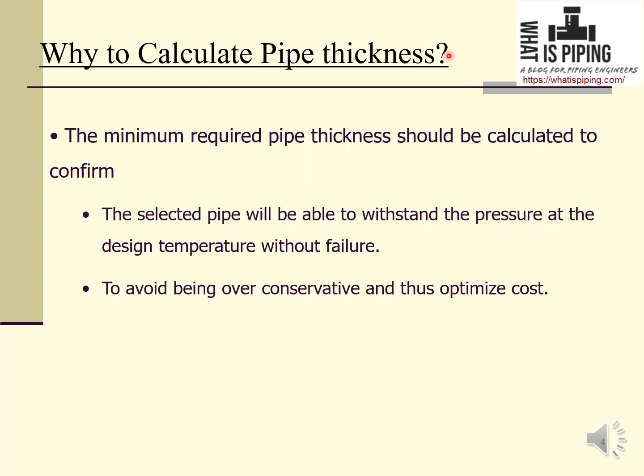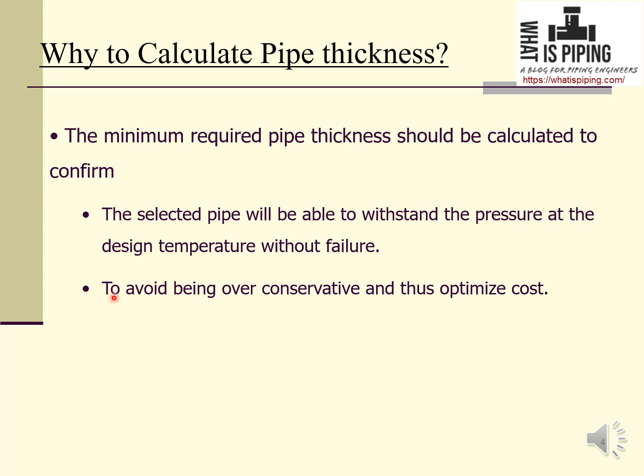Now, why calculate pipe thickness? Why is it required? The minimum required pipe thickness should be calculated to ensure that the selected pipe will be able to withstand the pressure at the design temperature without failure. Means through the pipe there will be some fluid exerting internal pressure on the piping system. So by calculating this pipe thickness, we will ensure that the pipe will not burst or fail when it is carrying that fluid.